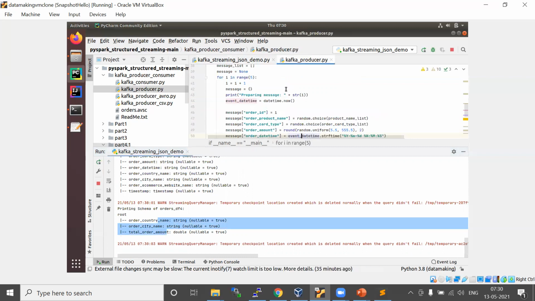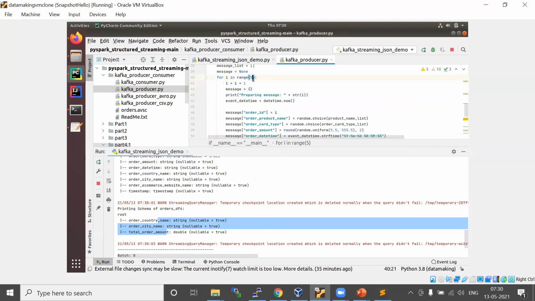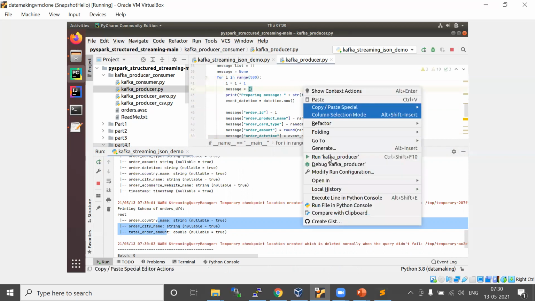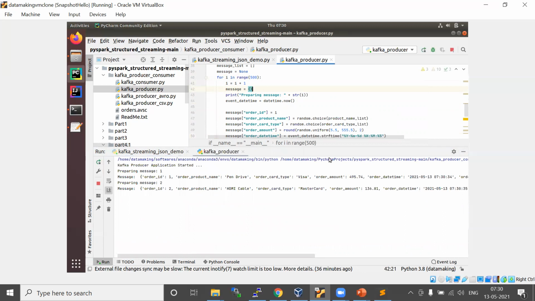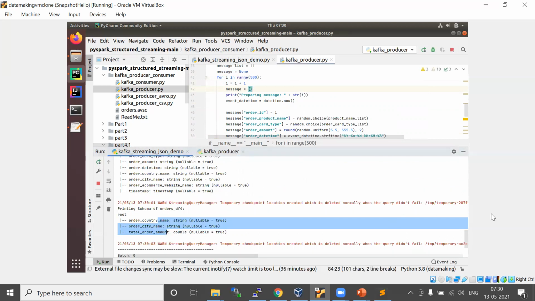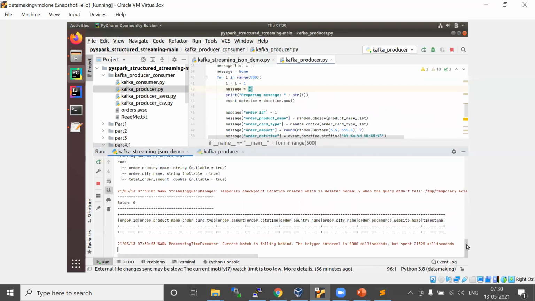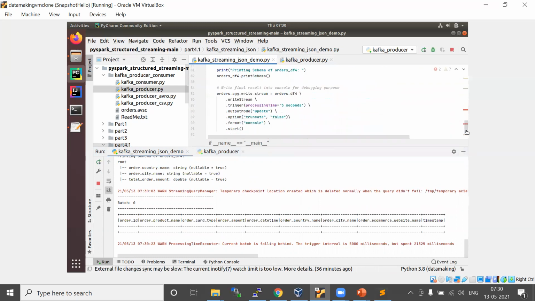Now I will pass a few messages. In the first batch there is no data retrieved. What is the trigger interval I set? I set 5 seconds. Every 5 seconds it will start processing the data.